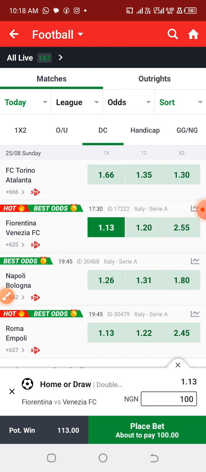But I would also like to suggest predicting it as handicap. But let's see, the odd for the handicap is very small, like a handicap of two goals. If Roma should lose this particular match, it should not be more than just one goal. But the odd for that is too small, and predicting it as double chance too is very risky. So let me avoid this.